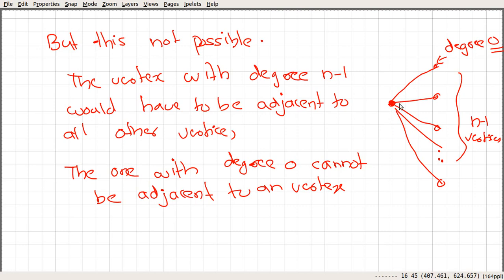That's why it has degree 0. But in a situation like this, this vertex is adjacent to the degree 0 vertex, and the degree 0 vertex is adjacent to this vertex as well. So we have a contradiction. That says we cannot have degree 0 and degree n minus 1 at the same time.